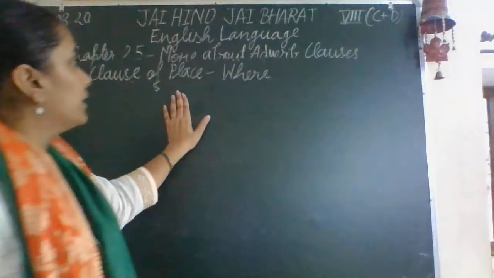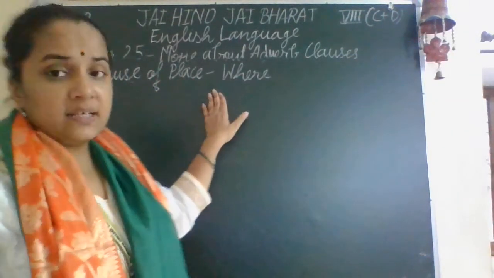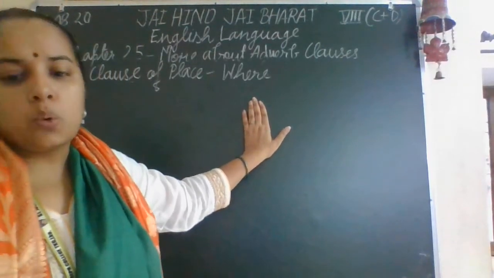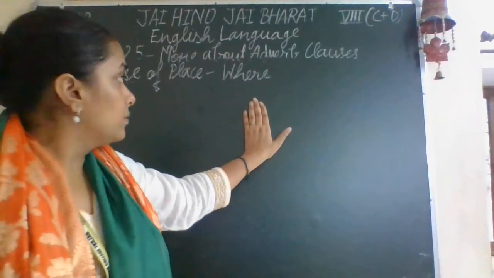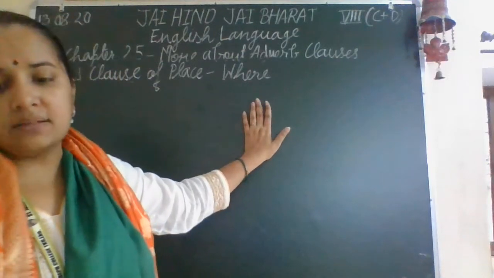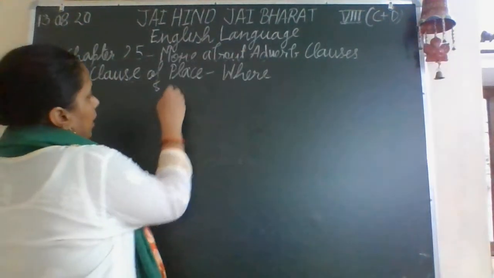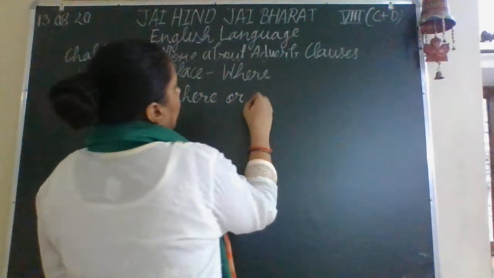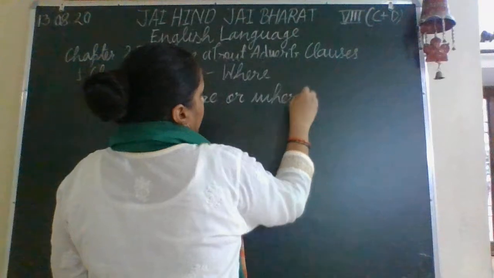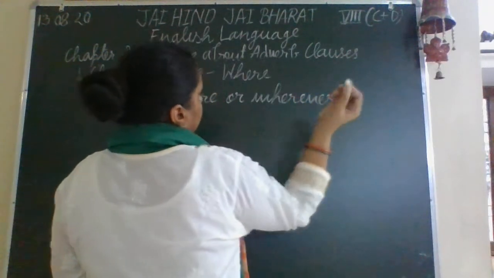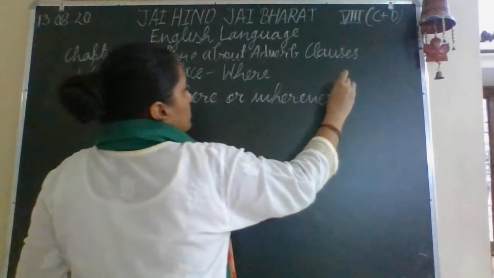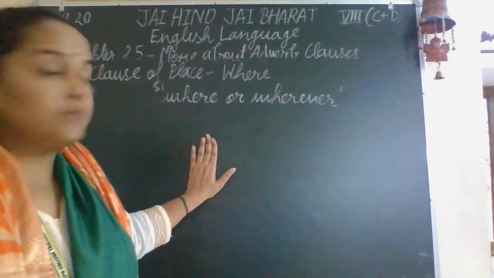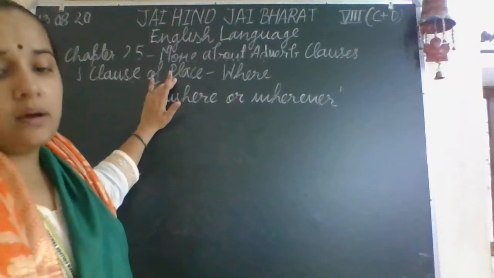So whenever there is a clause of place, it always answers the question about where. And for the answers, your answer will begin with where or wherever. These two terms will be used in the sentence whenever there is an adverb clause of place.